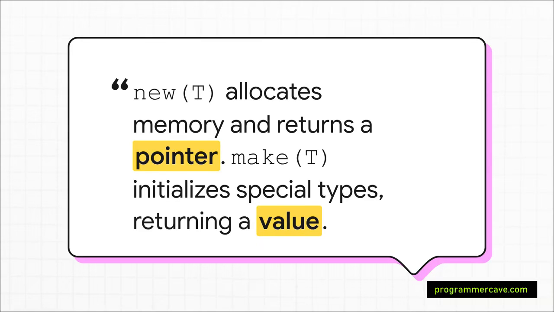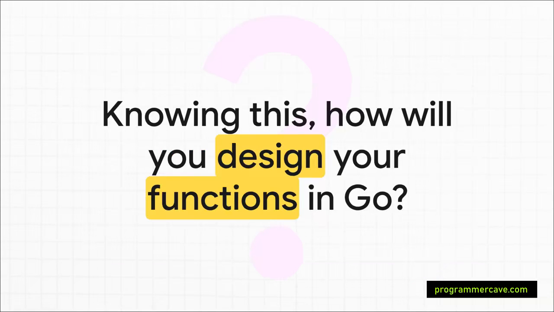So look, the final takeaway here isn't just about memorizing a bunch of rules. It's really about a new way of thinking about your code. Knowing when you're passing a copy of the actual data versus just a copy of a pointer to that data, that's absolutely fundamental. So the real question is, how will this change the way you design your functions from now on? Are you going to pass a huge struct and create a big copy, or will you just pass a pointer to it? Will your functions modify slices in place, or will they always return new ones? Nailing this down, well, that's the core of writing really effective professional Go code.